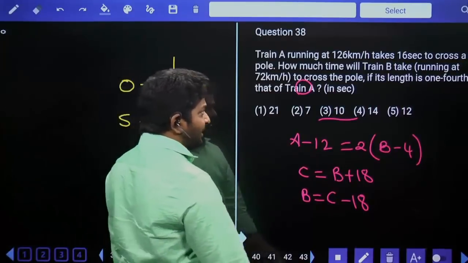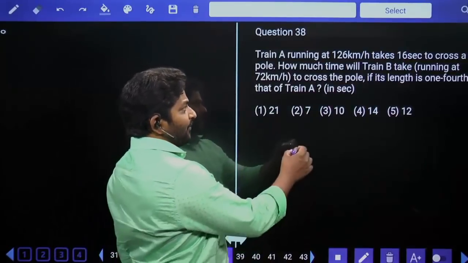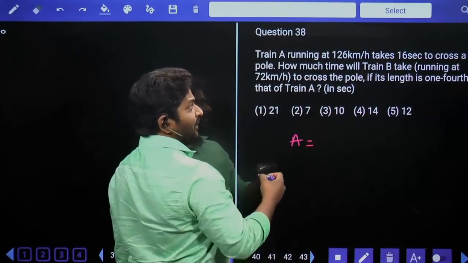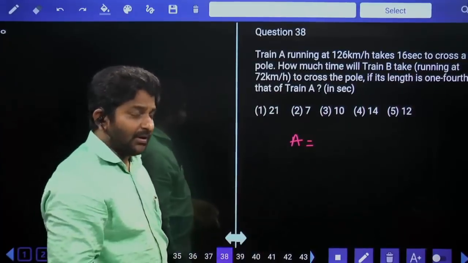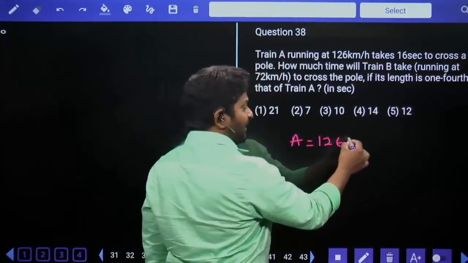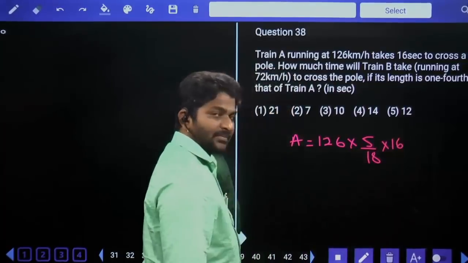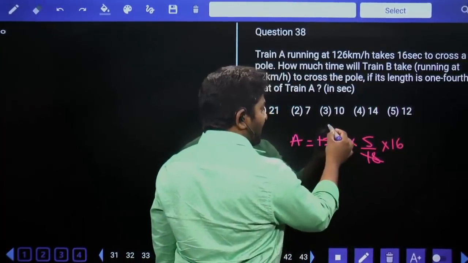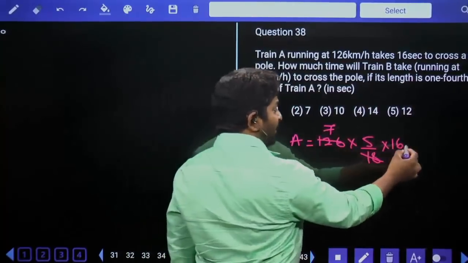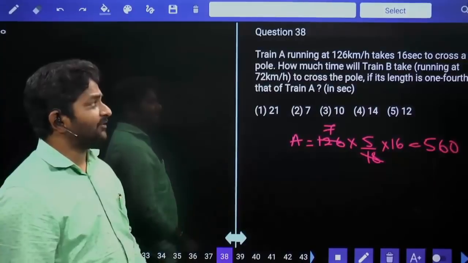Train A running at 126 km per hour takes 16 seconds to cross a pole. So here, the length of train A is equal to speed multiplied by time, because the train crosses a pole only. Distance covered is the train length, which is speed into time. 126 km per hour converted into meters per second is 5 by 18, and the time taken is 16 seconds. Now this is 7 times here. 7 into 16 is 80, 7 into 8 is 56, and then a 0, 560. So 560 meters is the length of train A.